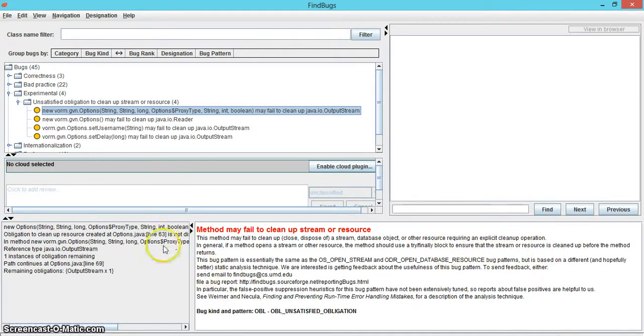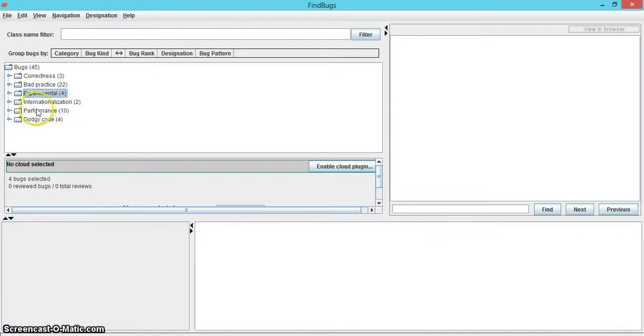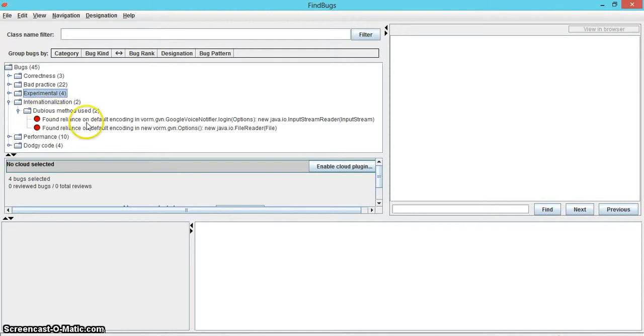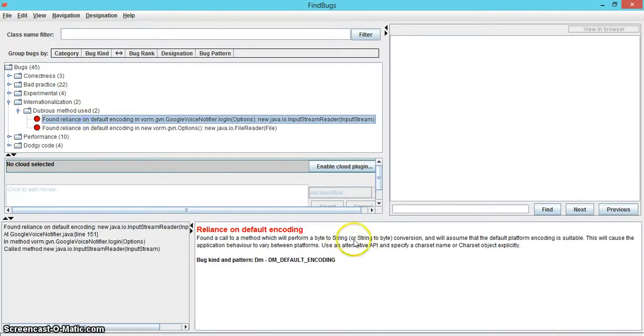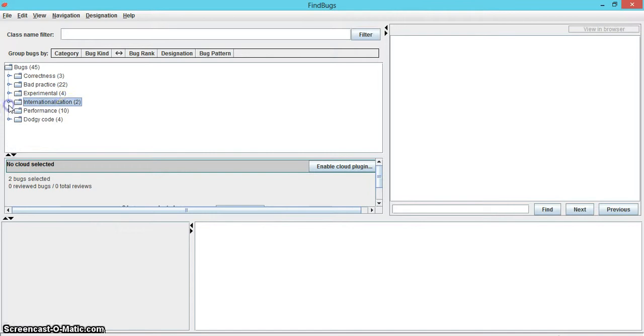The next category we discuss is internationalization, which, as you can see, has only 2 errors and only 1 subcategory, dubious method used. These errors pertain to methods that perform a byte-to-string conversion. The second most common type of error FindBugs found were performance errors with 10 of them. As you can see, FindBugs labeled 9 of these errors questionable boxing of primitive value.